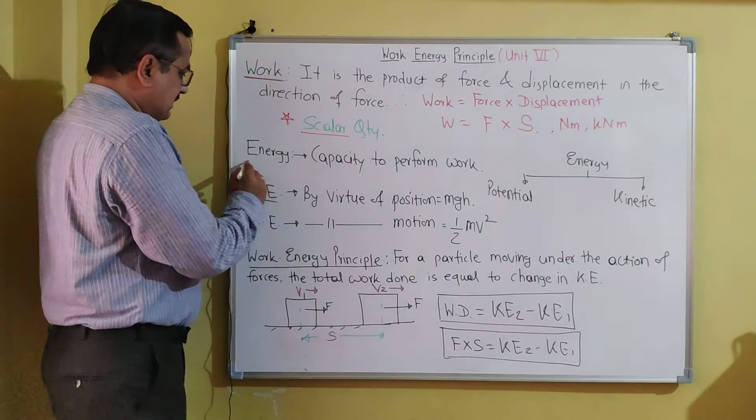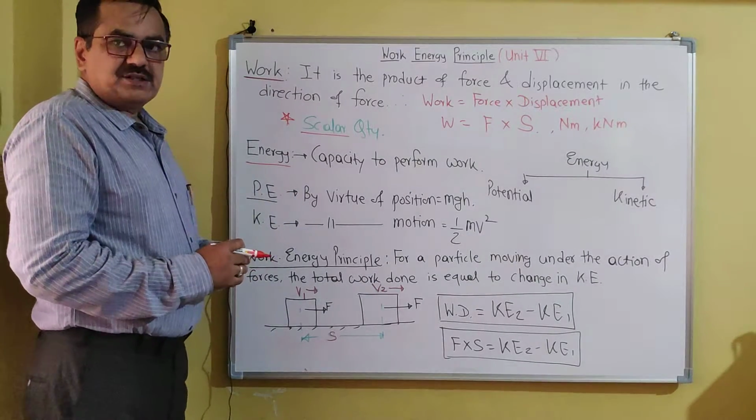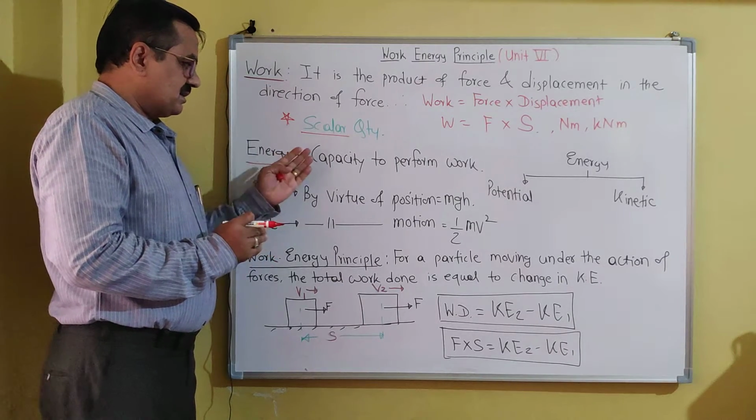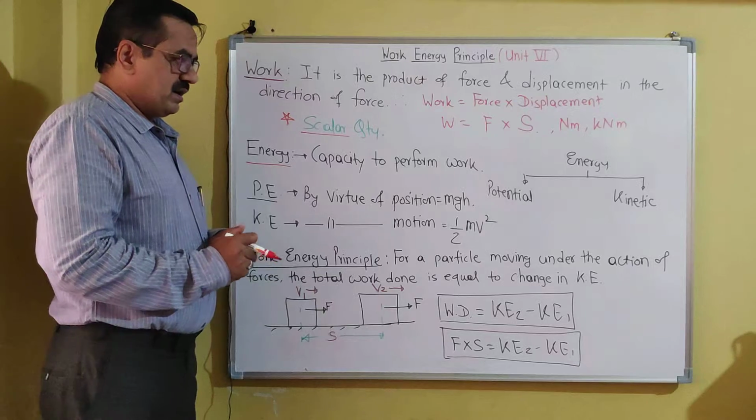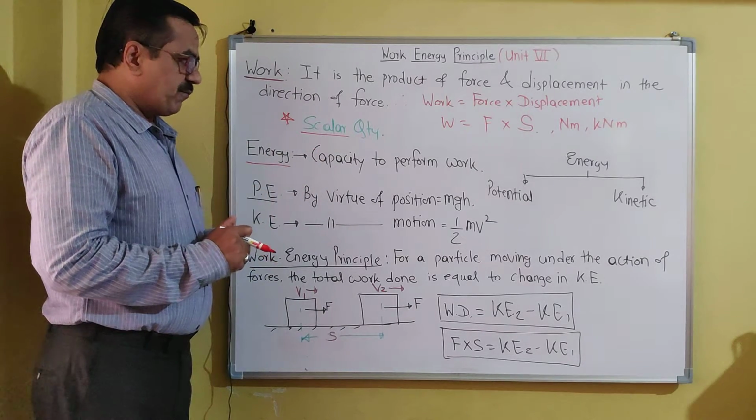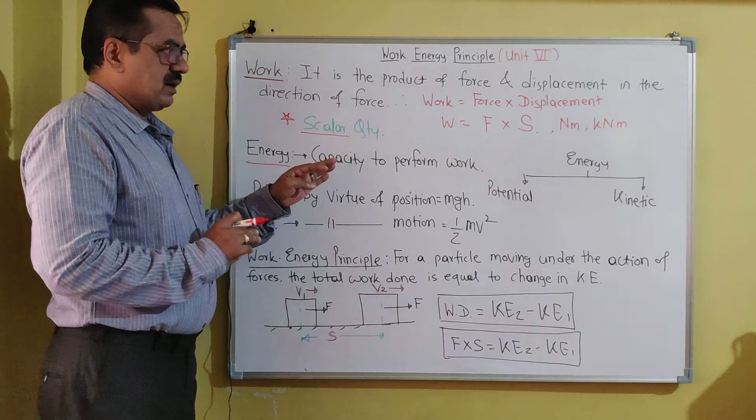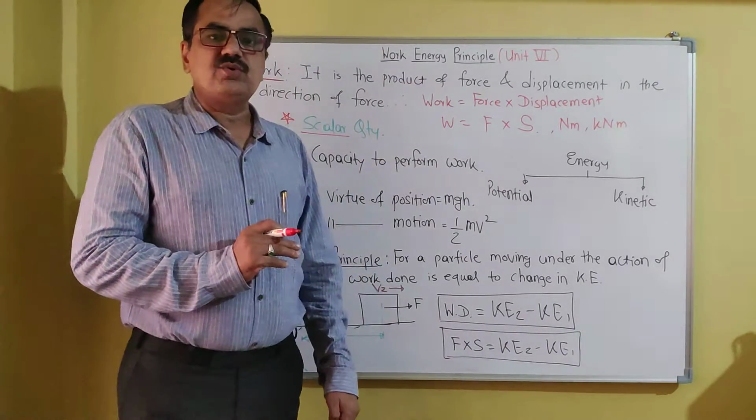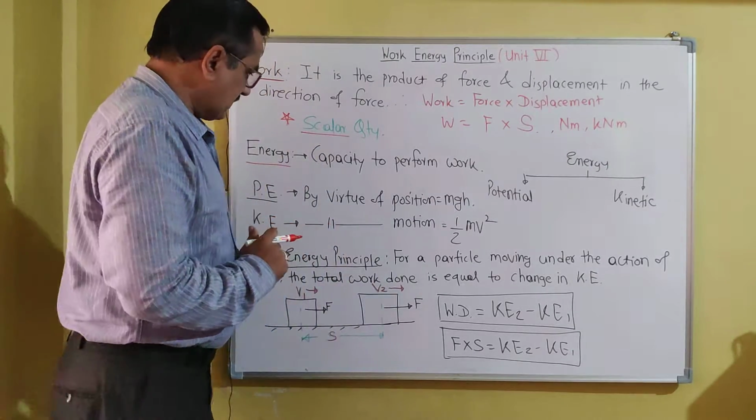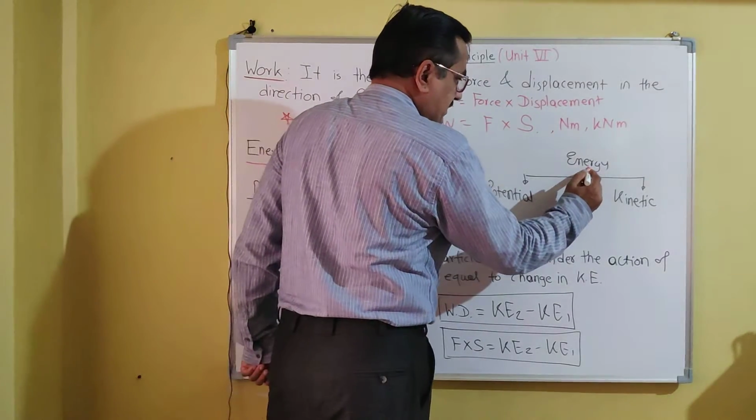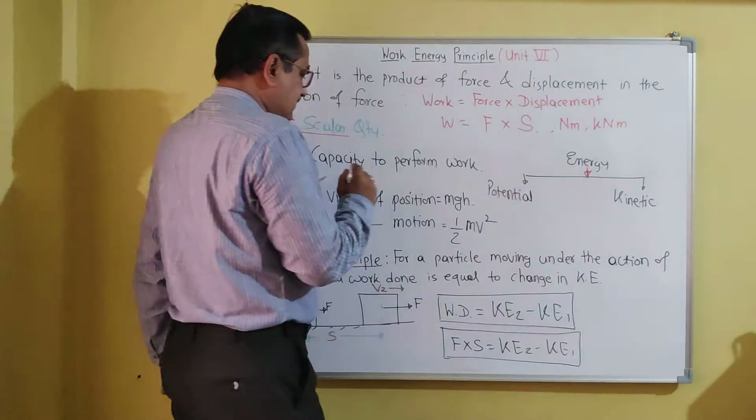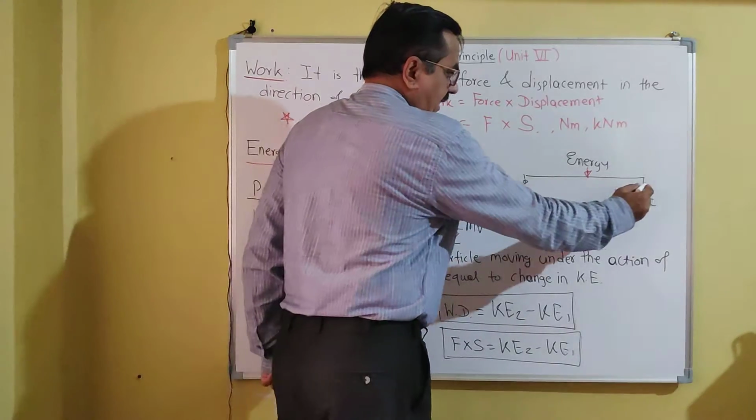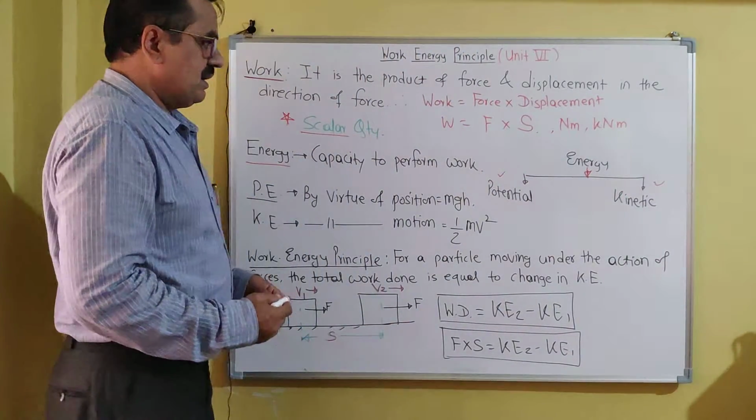Now let us discuss the next important definition, which is energy. What is energy? Energy is the capacity to perform work. Both energy and work have the same unit, that is Newton meter or joule, kilojoule, etc. There are two types of energy: potential energy and kinetic energy.